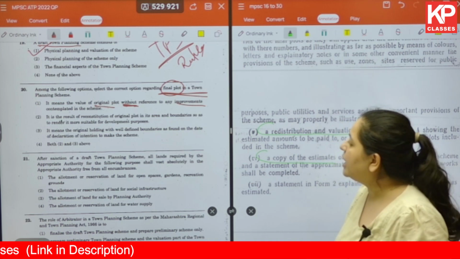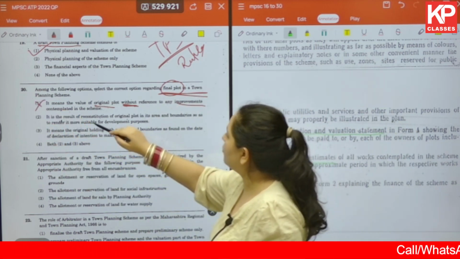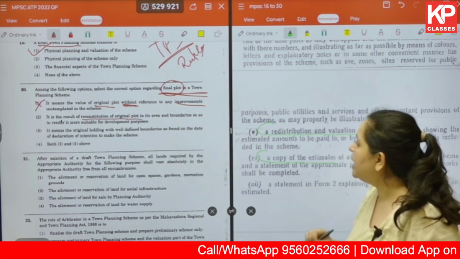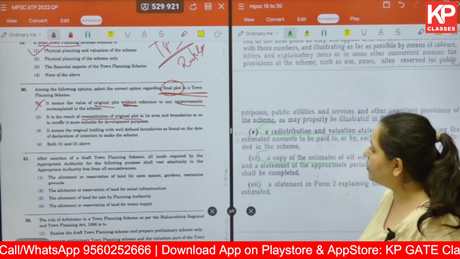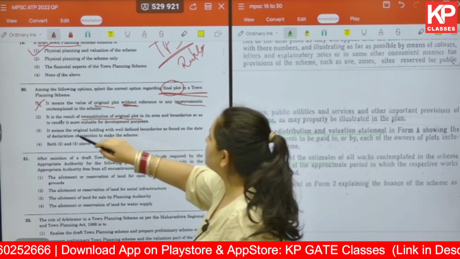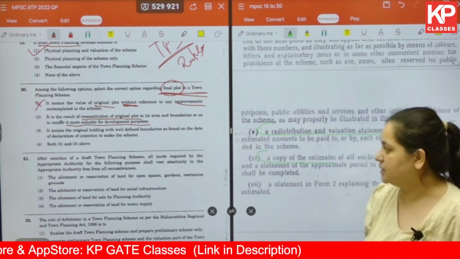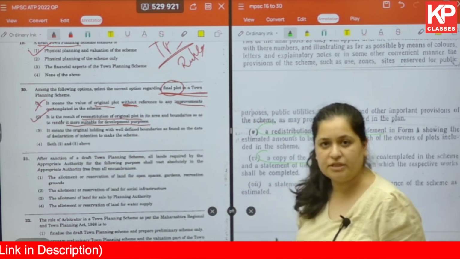The second one is the result of reconstitution of the original plot. So some work has been done on the original plot: reconstitution of the original plot and its areas and boundaries so as to render it more suitable for development purposes. This is the correct answer. Let us look at the other options as well.